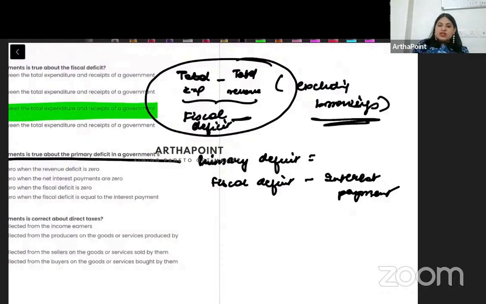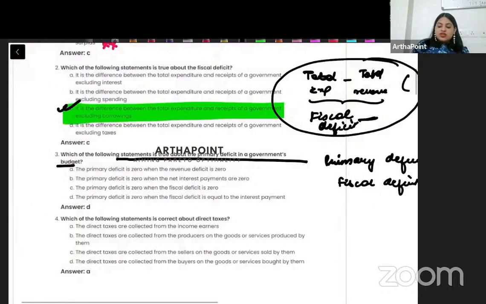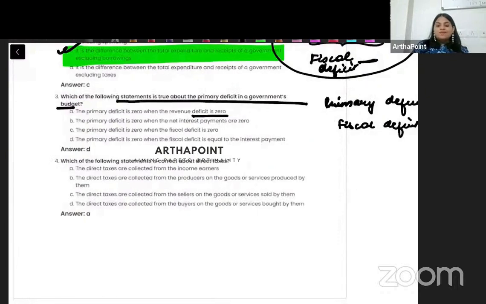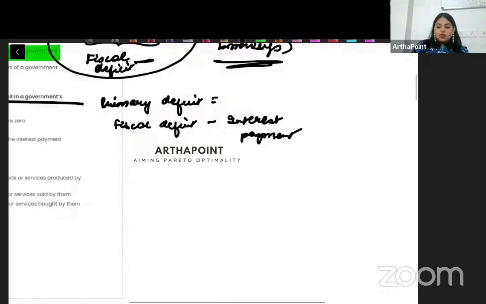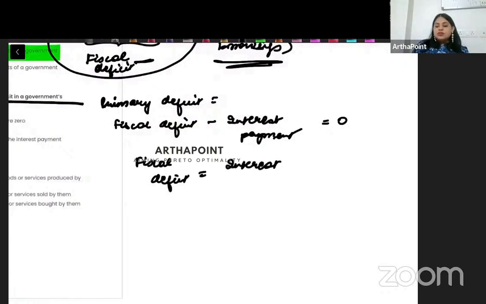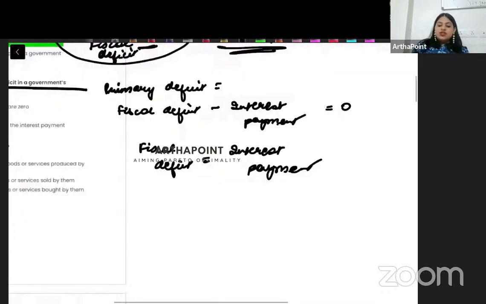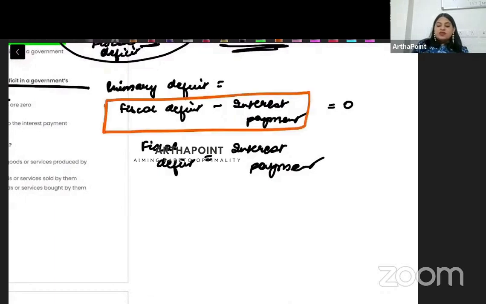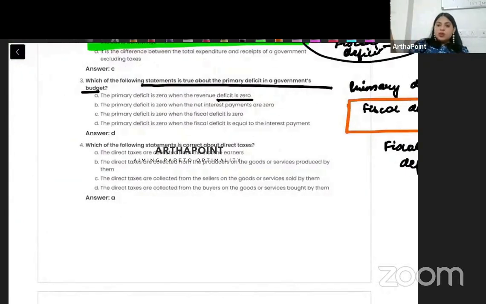Right? So let's read this out. The primary deficit is 0 when revenue deficit is 0. Primary deficit can be 0 if fiscal deficit is equal to interest payment, isn't it? Only then will primary deficit be 0, otherwise not. Because the definition of primary deficit is fiscal deficit minus interest payment, it will be 0 when the fiscal deficit is equal to interest payment. That means the answer to this question is D.